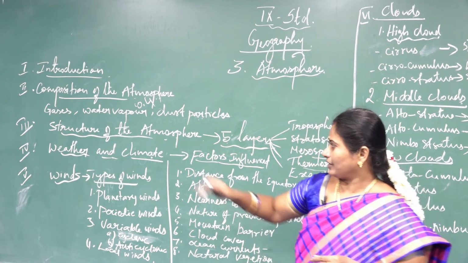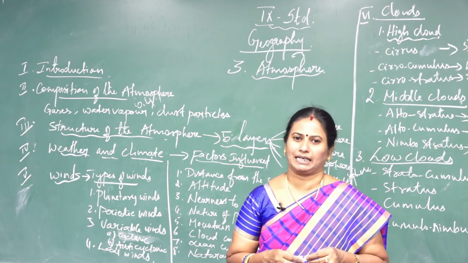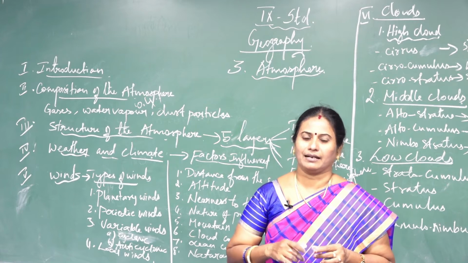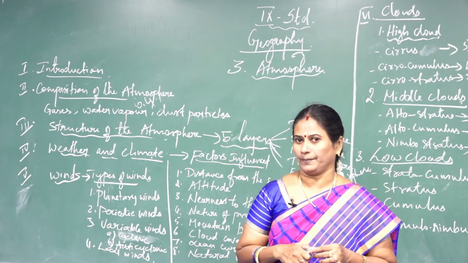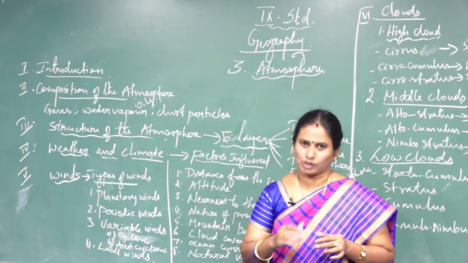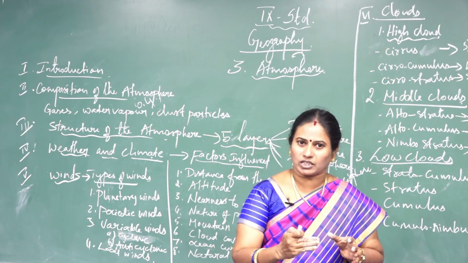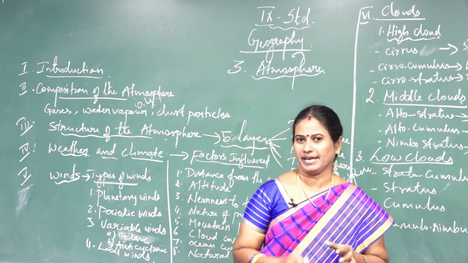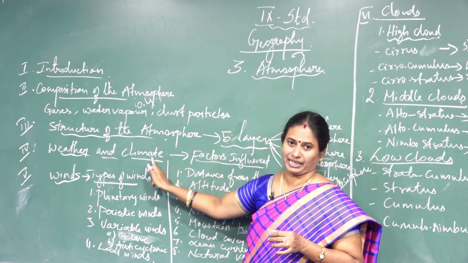First, weather is the study of atmospheric conditions over a short duration and a smaller area. And climate is the study of atmospheric conditions over a longer duration and a larger area. By this I am completing what is meant by weather and climate.